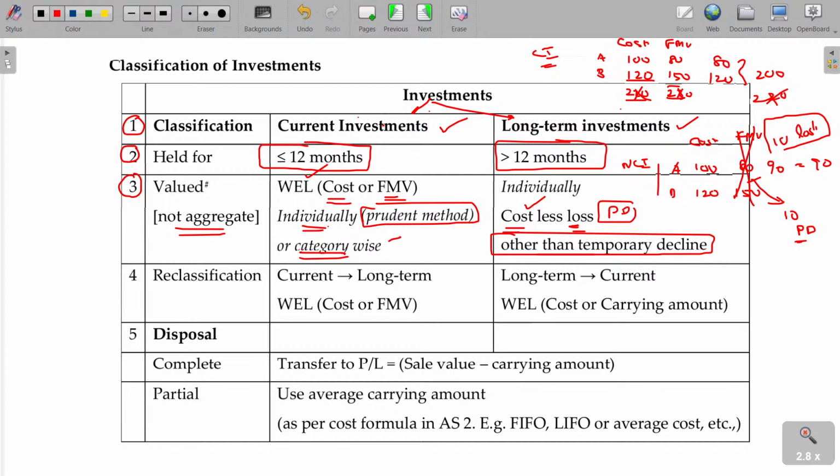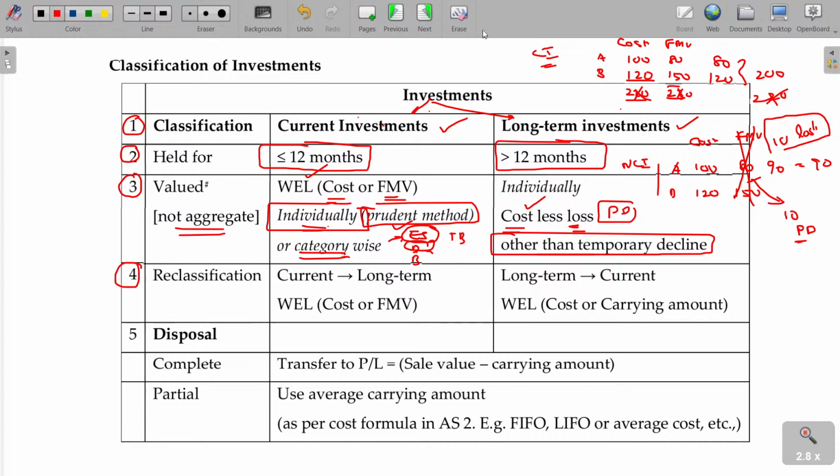Category wise means equity share capital, debentures and bonds, even T-bonds. I want to calculate the cost and fair market value for these separately. I am grouping all sorts of similar nature of assets, and the cost and fair market value of that category will be taken as the value of the current assets. That is also accepted, but you have to understand, individually will be the better one. Rarely you can follow the category wise also.